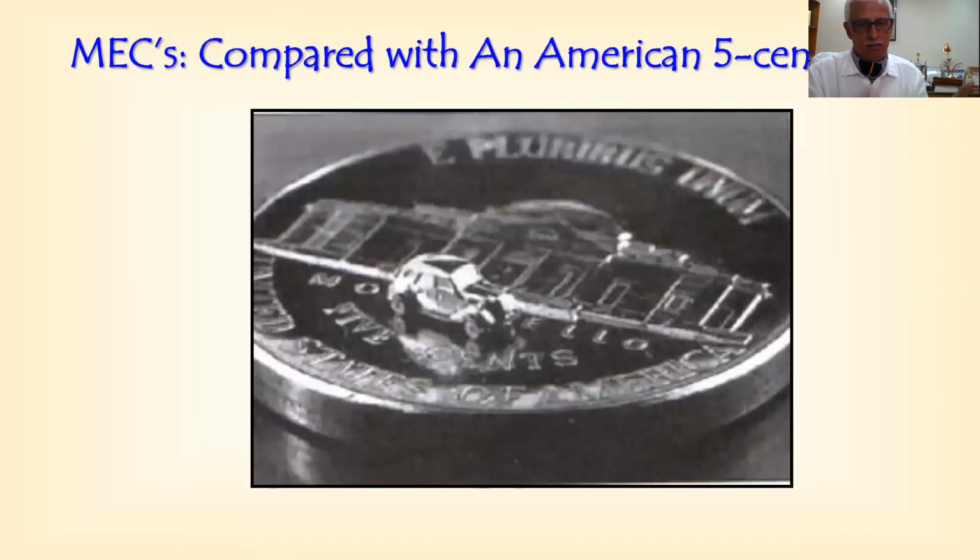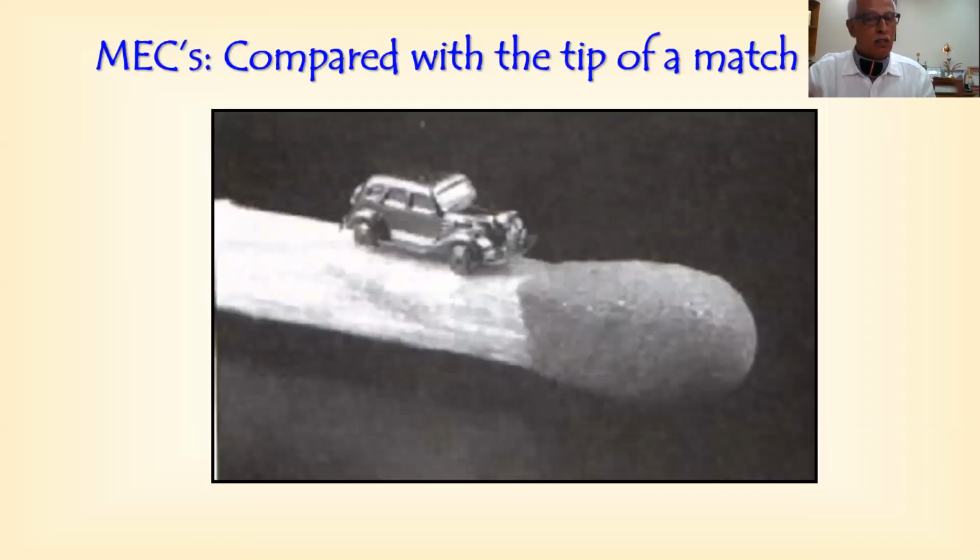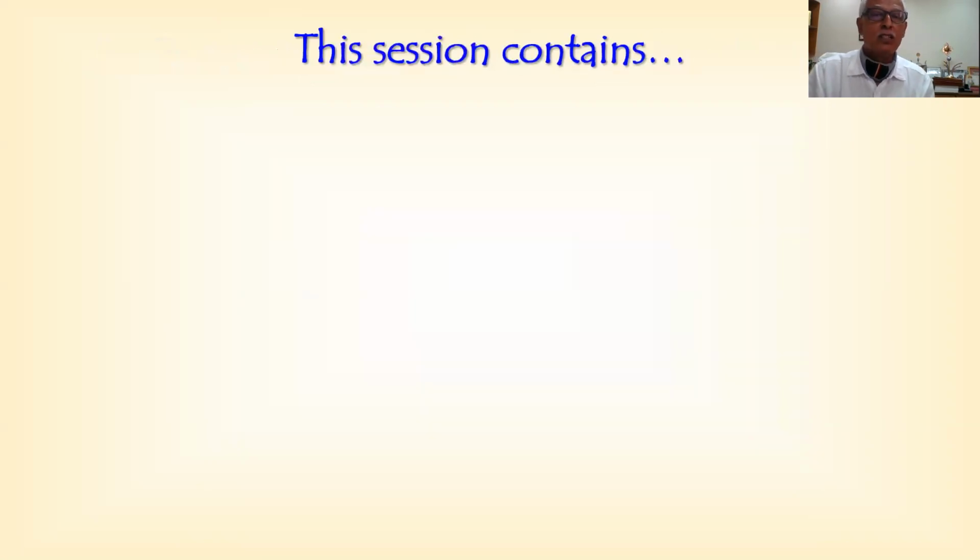Look, the car on a football field, again a small one, a 5 cents coin, is less than the size of a 25 paisa coin. And you are driving a car on a national highway. That's a matchstick. Okay. So that's it, my dear, for the time being.